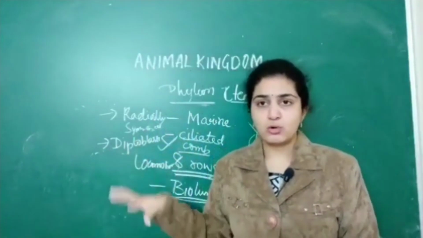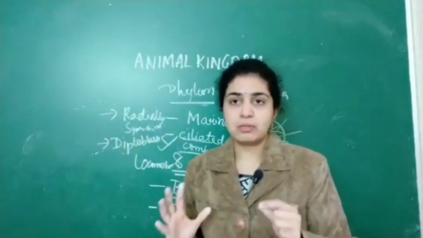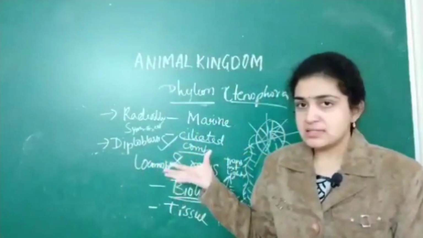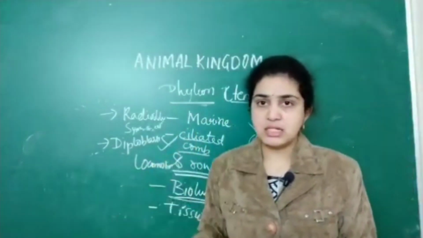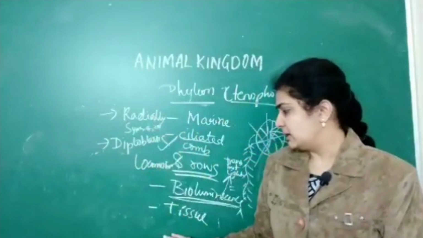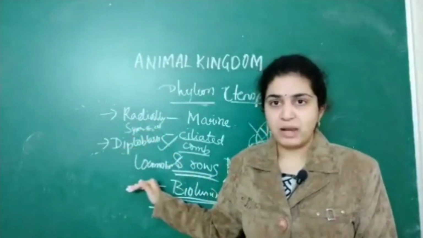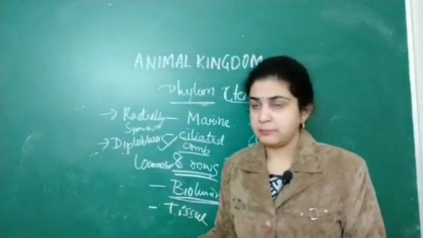I am going slow so that you should be able to differentiate between sponges as well as the second phylum, which is called Ctenophora. So tissue level, radially symmetrical as well as diploblastic, all are done.